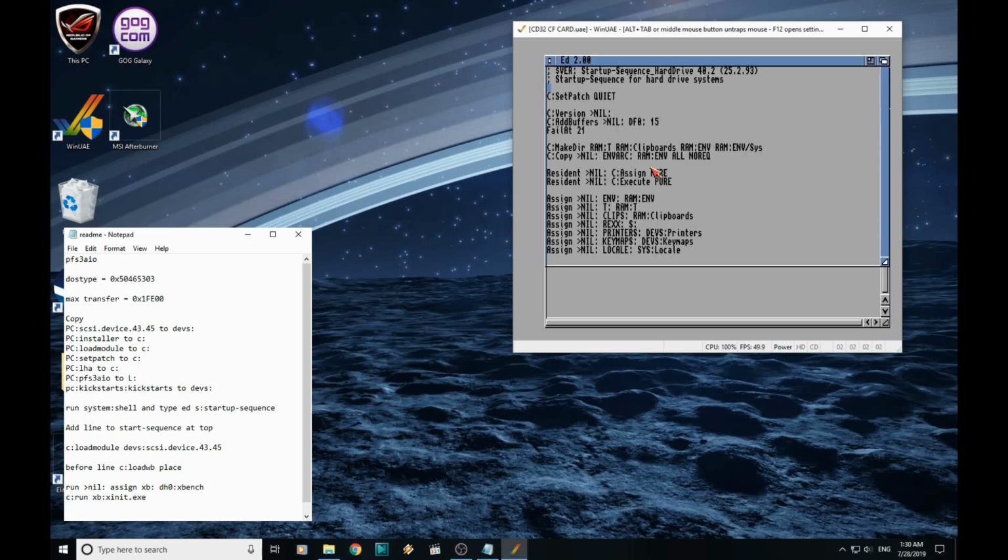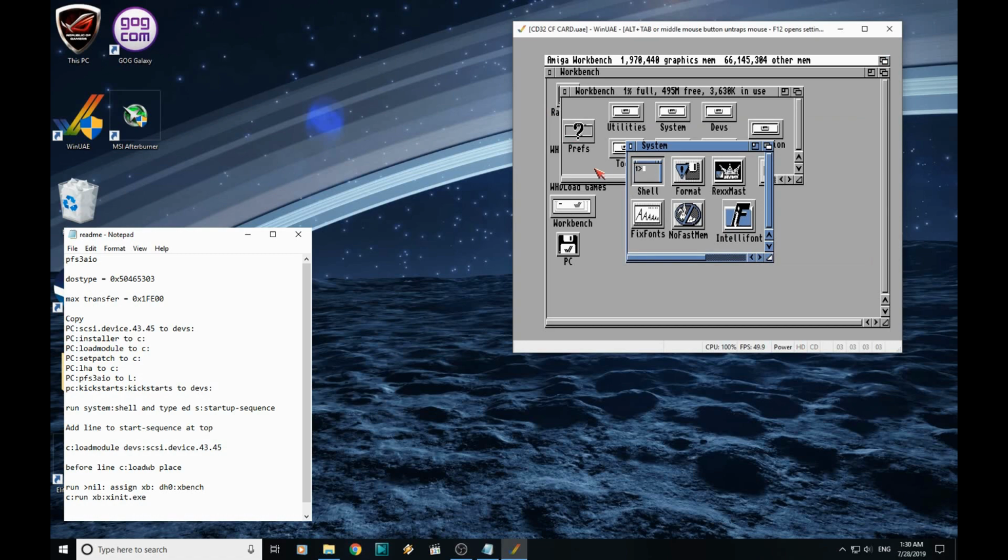Then at the very top here, type in what it says in the readme file, so c:loadmodule devs:SCSI.device 43.45. Right click, go to project and save, and then right click project and quit.